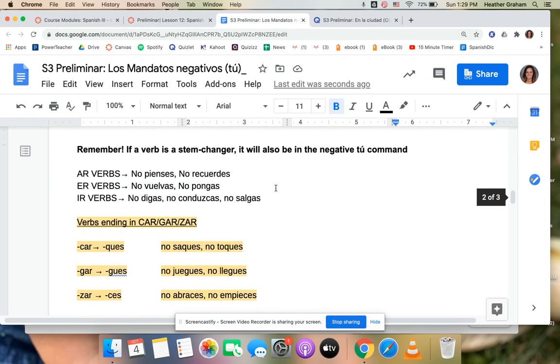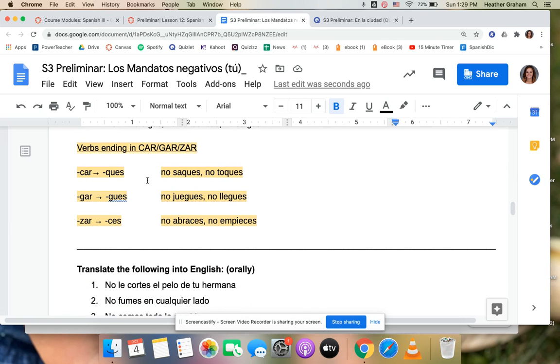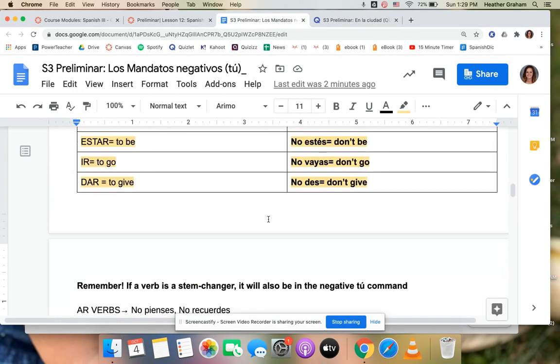And lastly, on your quizzes, you will see a couple of the car-gar-zar verbs. So, for example, if it's sacar, it's going to be no saques. If it's going to be jugar, no juegues. Both the stem change here, and then the G to GU change. Lastly, we have our zar, which is a Z to a C. So no empieces, don't start. Now, those are just a few things.